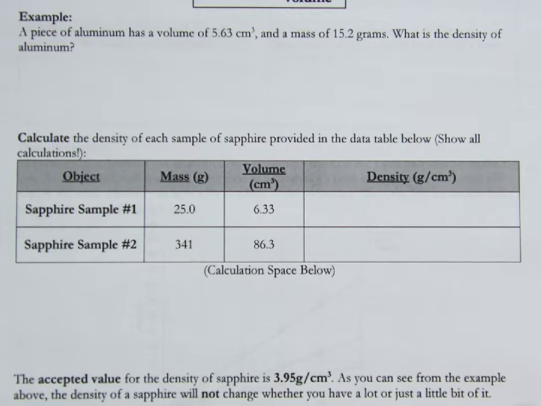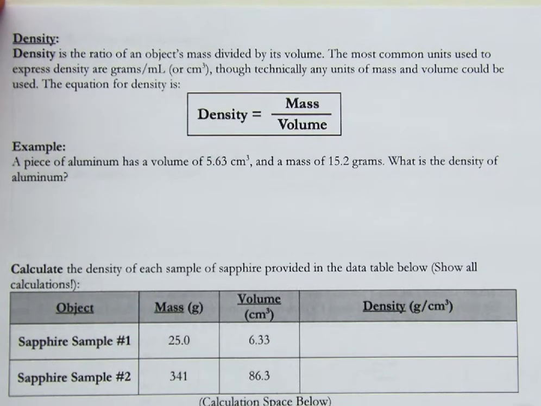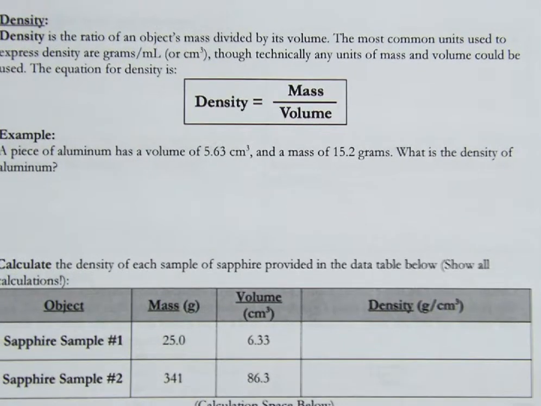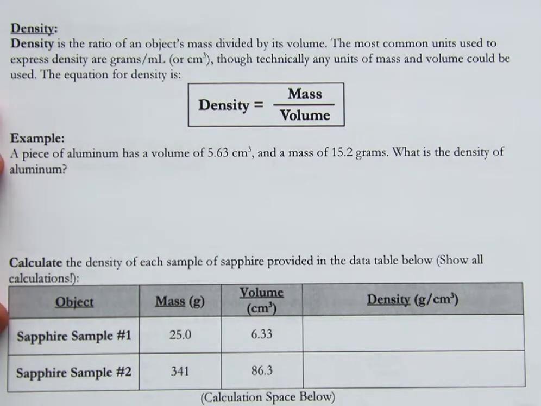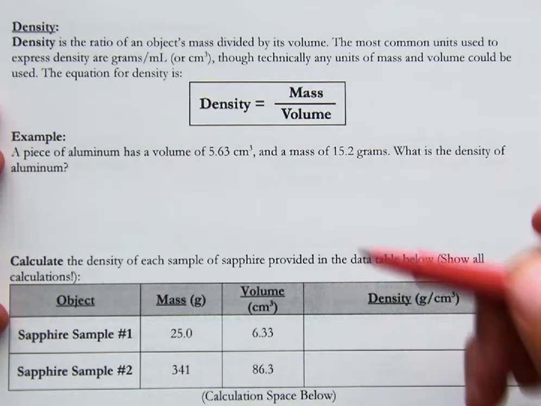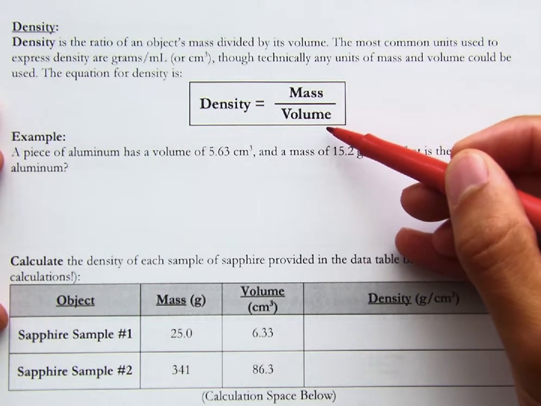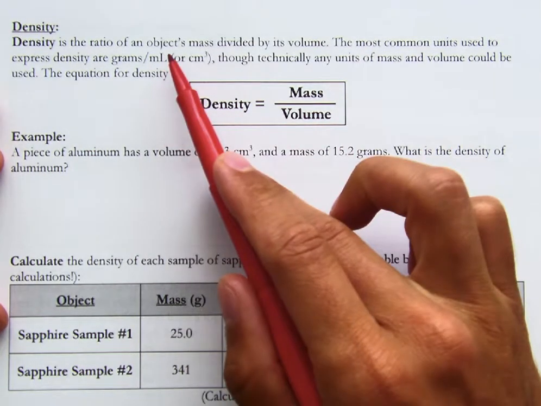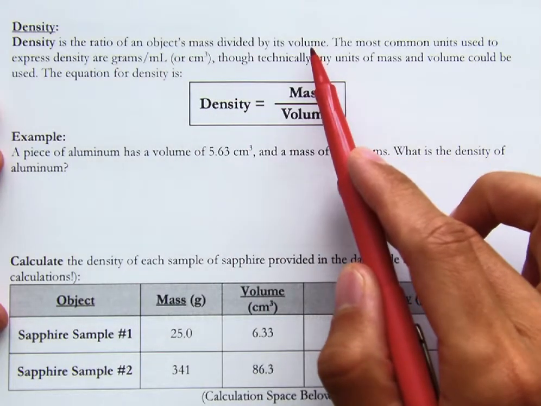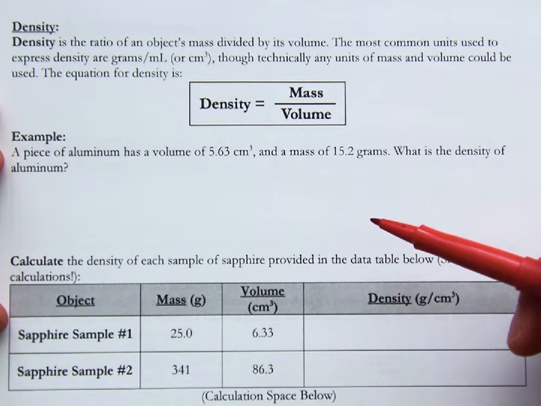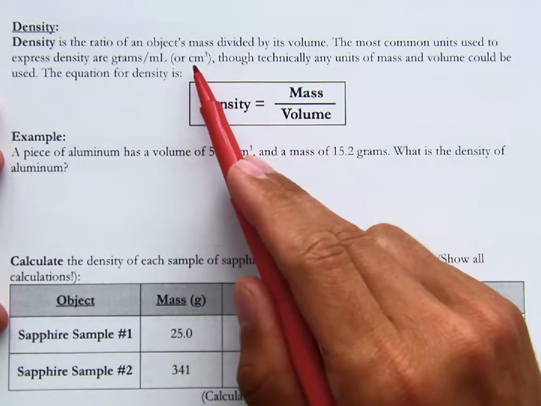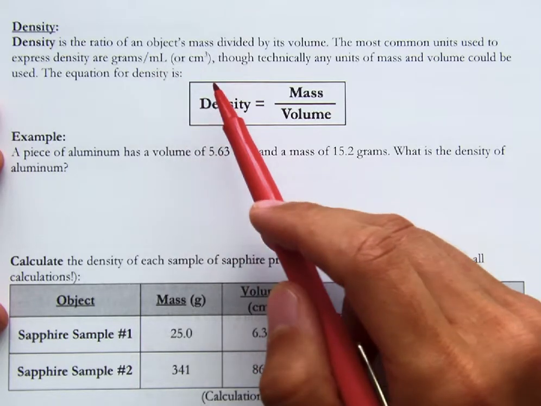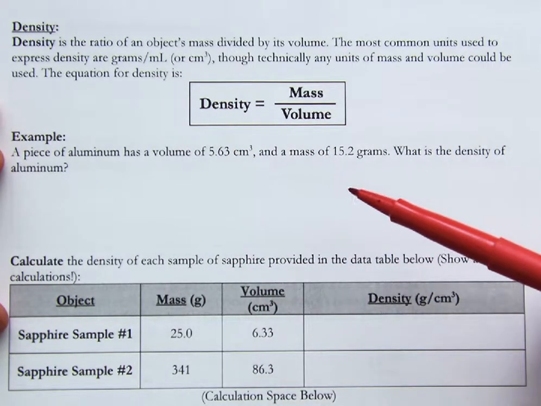So, the equation or formula, I guess, for calculating density is here. Pretty easy, pretty straightforward. The density of a substance is its mass divided by its volume. Okay, so it's the ratio of an object's mass divided by its volume. The most commonly used units are grams per milliliter, and a milliliter is the same thing as a cubic centimeter. So grams per cubic centimeter or grams per milliliter, those are both typical units of density.